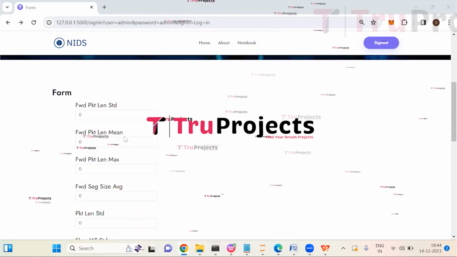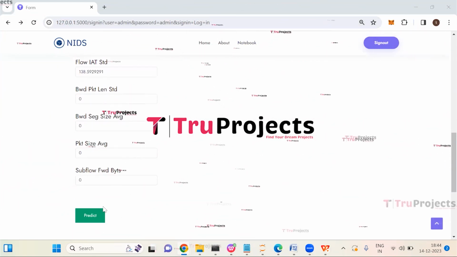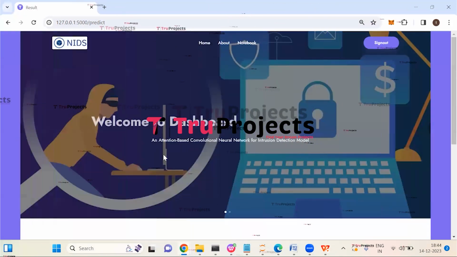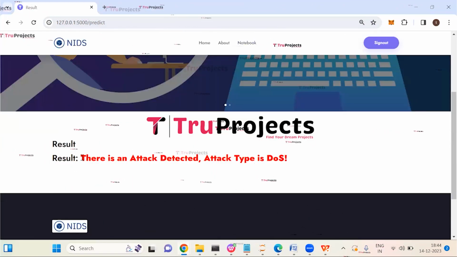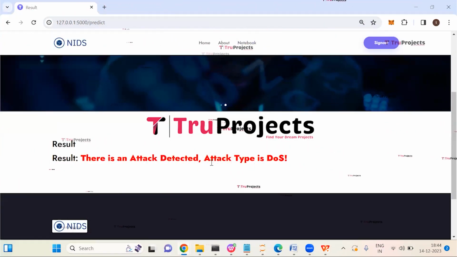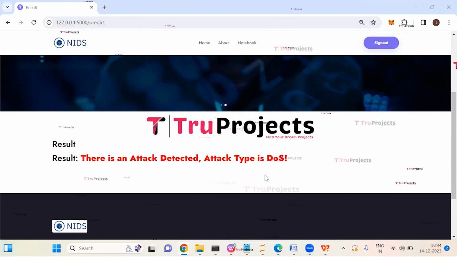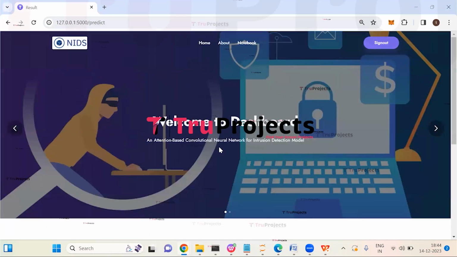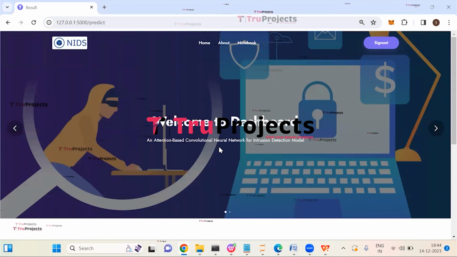So here I have entered all the parameters. Now click on predict button. So here we can see we got the result. There is an attack detected. Attack type is DOS. Now we will enter another set of parameters and check whether attack is detected or not.